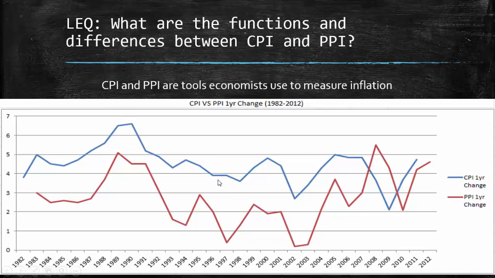So you can see here on the same graph, we chart CPI versus PPI. Now, a few things I want to point out to you guys. Again, you do not yet know what these are. The late 1980s was a period of rapid inflation. As you can see, prices were going up exponentially.